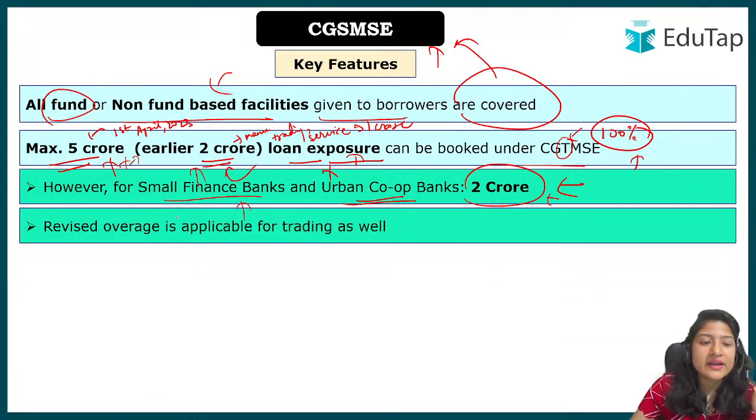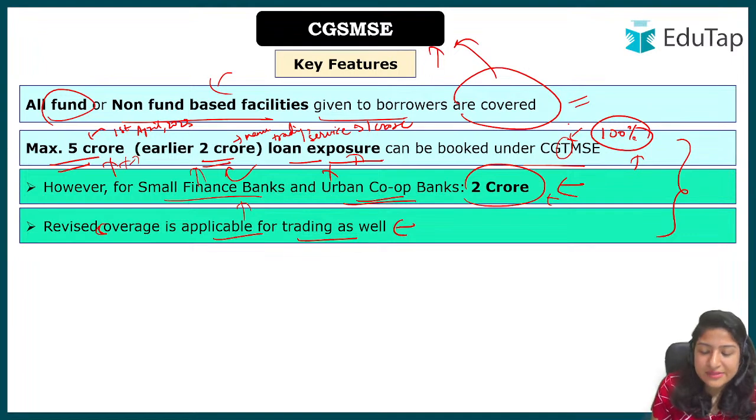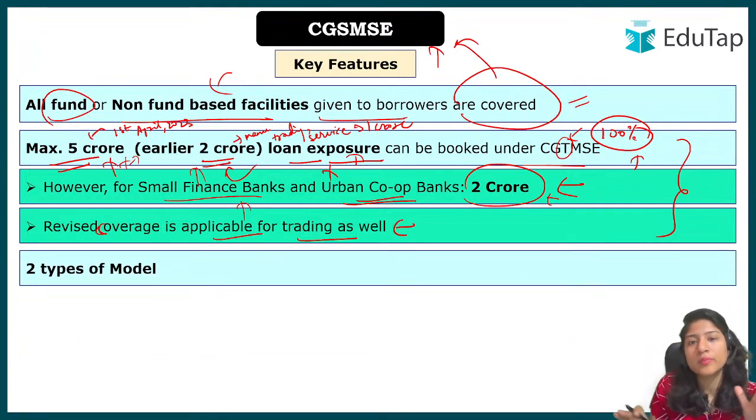Second is the revised coverage, I'm sorry, this should be coverage, which is applicable for trading as well, as we have discussed before. Previously it was just 1 crore in case of trading, but now the revised coverage is 5 crore. It is applicable for trading as well. I hope you understand these are the new changes that have been made. This existed initially, so no change has been made in it, but it is an important key feature of this particular scheme.